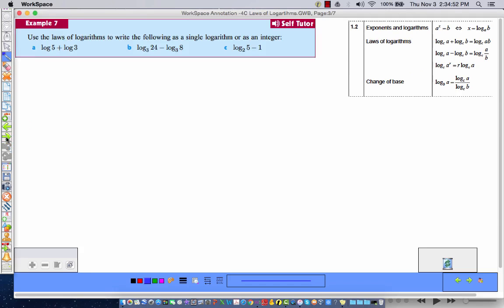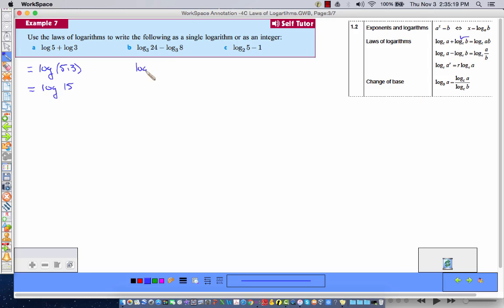So, a couple of examples. Use the laws of logarithms to write the following as a single logarithm or as an integer. Well, log 5 plus log 3, those are both base 10. So that is equivalent to log of 5 times 3, which is simply log 15. Okay, and that's this law right here.